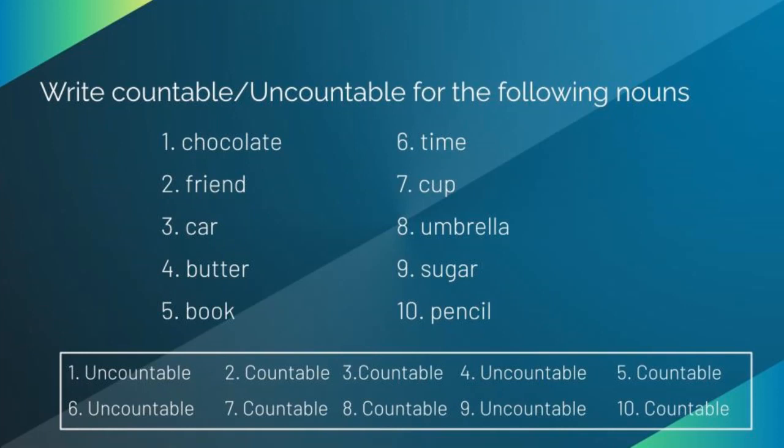Let's move to the seventh one, that is cup. Is cup countable or uncountable? Cup is a countable noun. So write the seventh answer as countable. Let's move to the eighth one, umbrella. Is umbrella countable or uncountable? Write the eighth answer as countable because we can count the umbrellas.